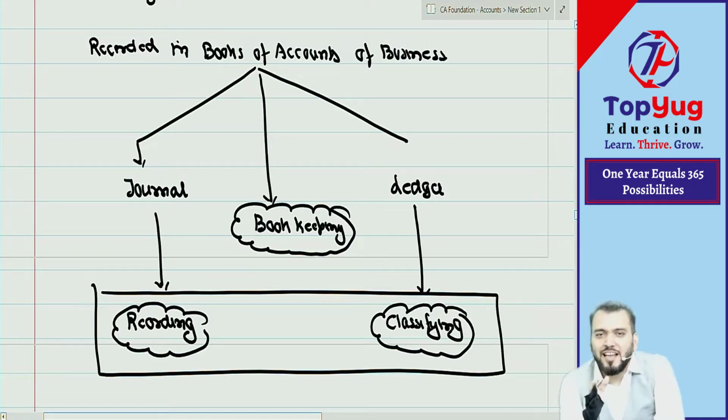The question is like this. We record all transactions in journal and ledger. And these two books are communicated. These books are given to the user of financial statement. True or false? These two books are given to the user.